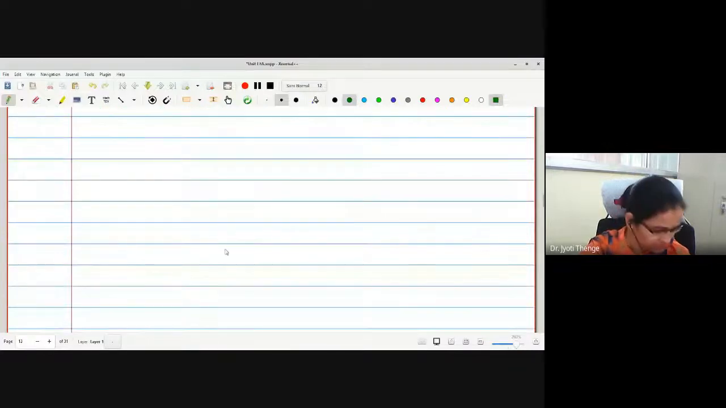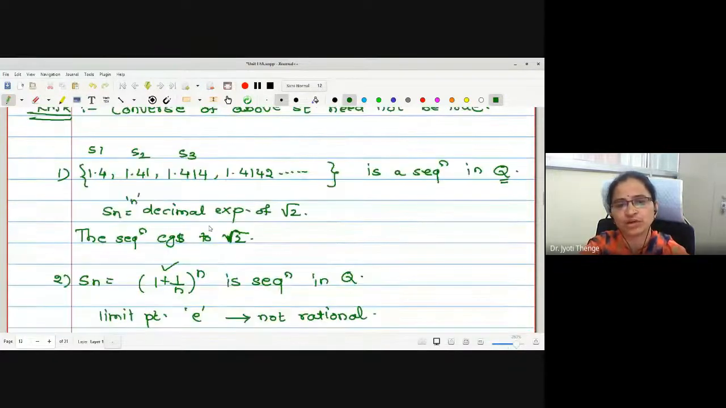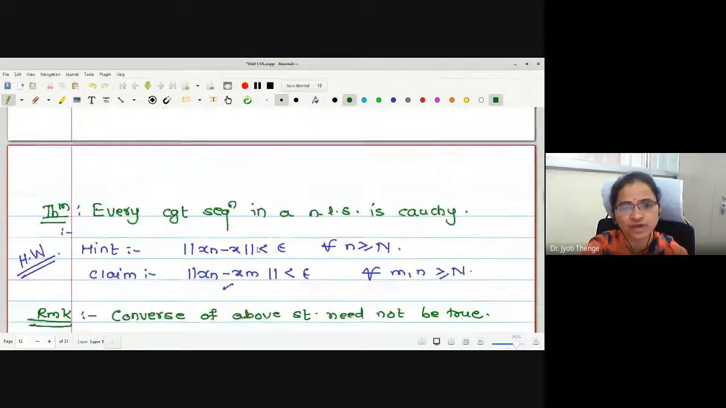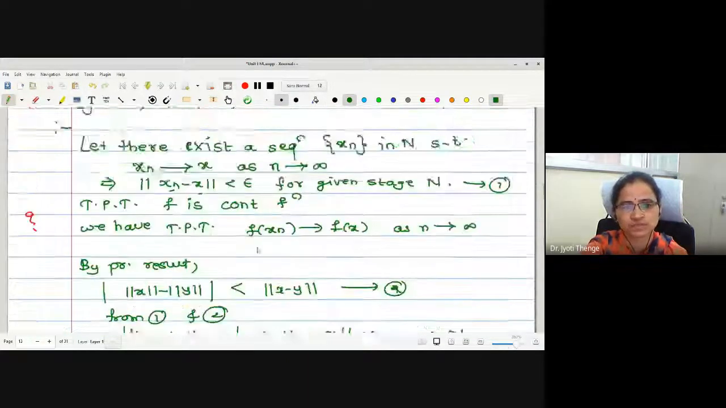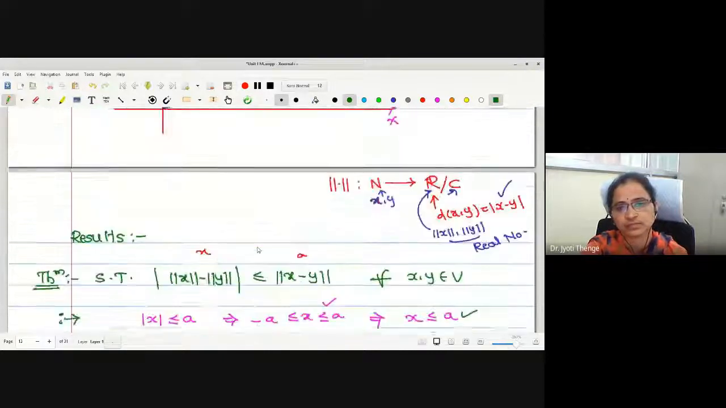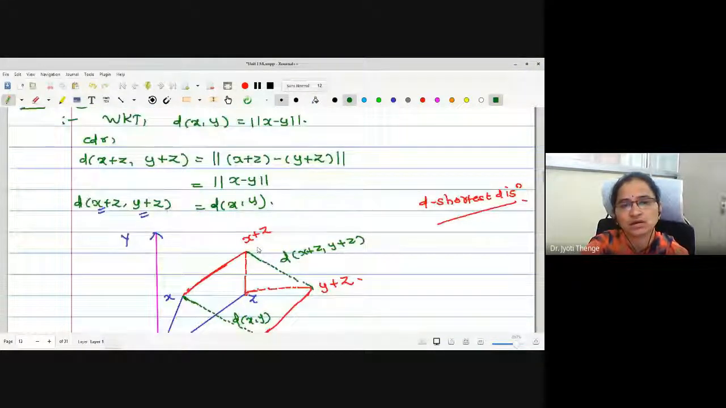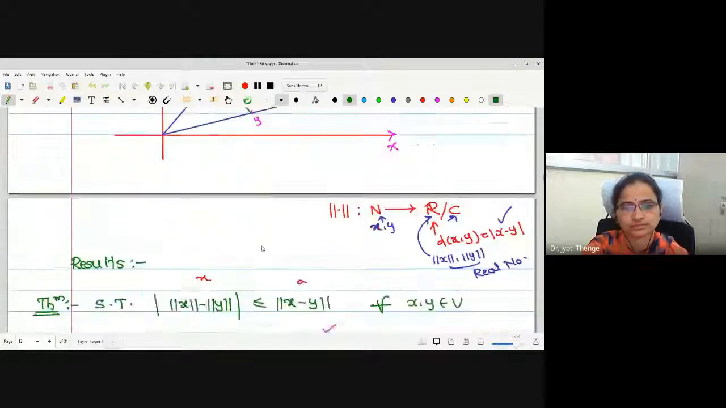Now, in the next lecture, we will see the definition of a Banach space, and the mathematician who derived this Banach space. We will see this in the next lecture. If you have any difficulty in today's lecture, you can ask me about the result, about these 2 examples and all.